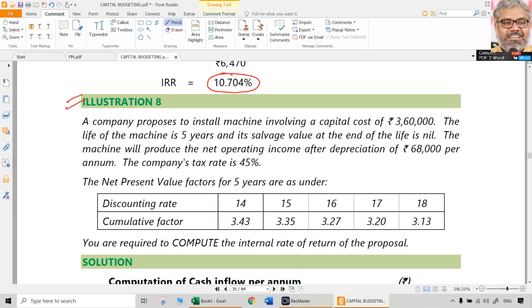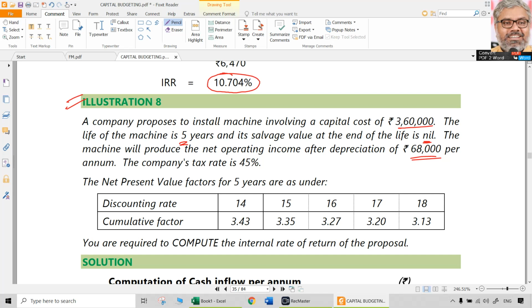A company proposes to install a machine involving a capital cost of 3,60,000. Life of the machine is 5 years. Salvage value at the end of the life is nil. Machine will produce a net operating income after depreciation of 68,000 rupees per annum.